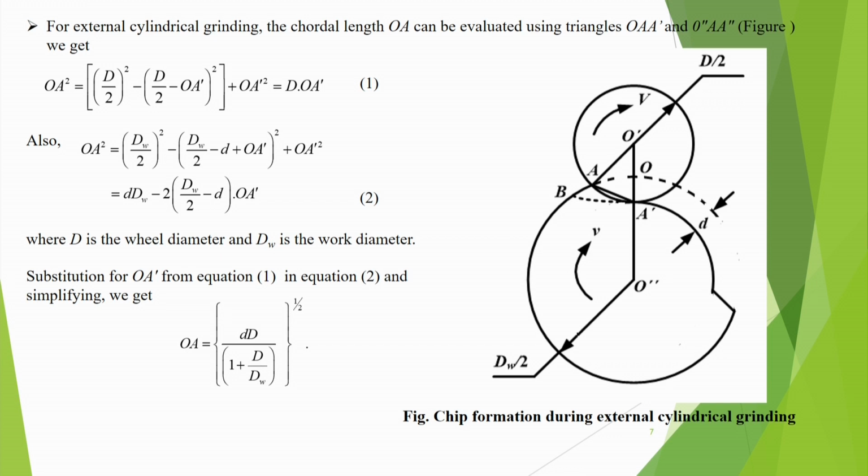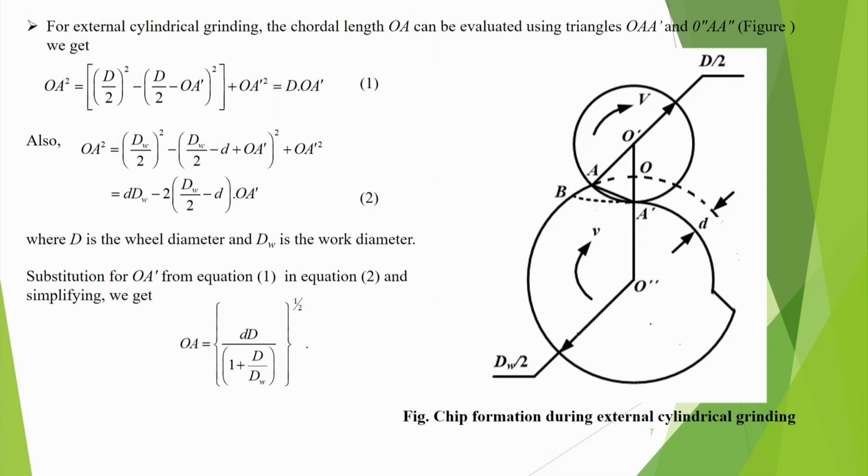So, for external cylindrical grinding, the contact length OA can be evaluated using triangles. Similarly, we can extend that theory to cylindrical grinding. Suppose we have got this as a job diameter. So d_w is the diameter of the workpiece, and d_w by 2 is the radius of the job.